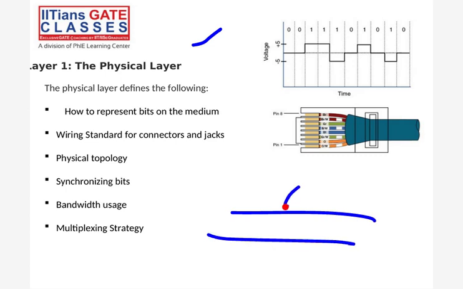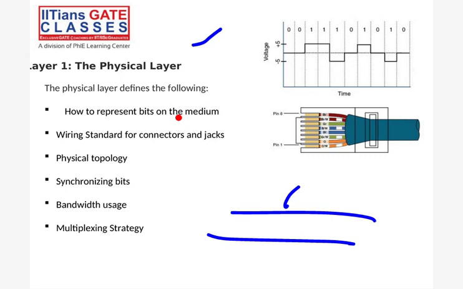At the physical layer, whatever data we are communicating, we always do in binary form, right? 0, 1, 0, 1, 1, 0. This 0, 1 is actually an electrical signal, which is a voltage. So if plus 5 volts is there, we call it 1. If minus 5 is there, we also call it 1.